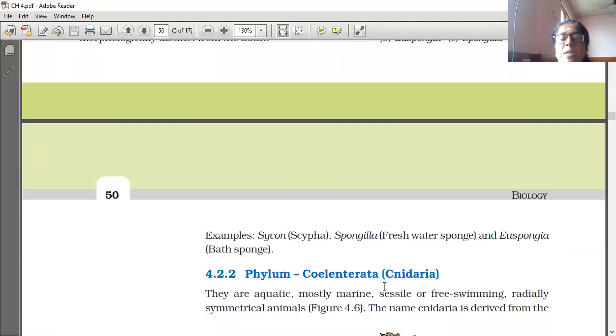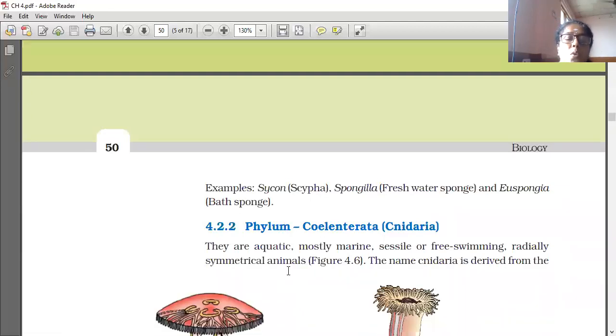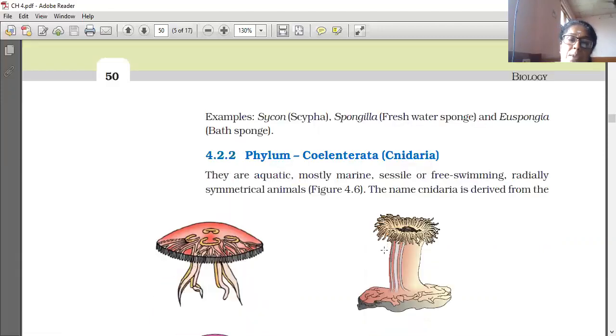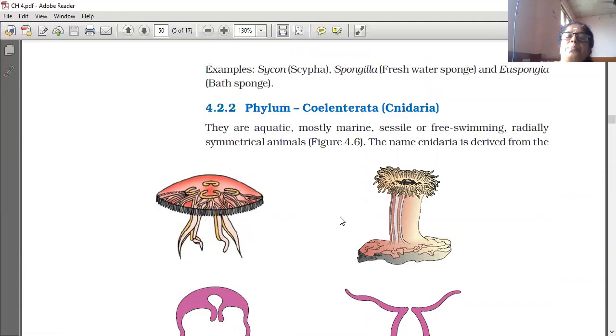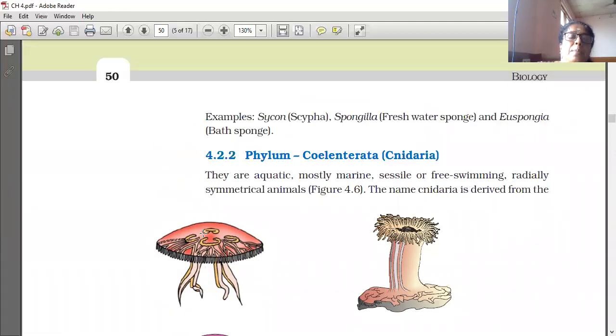The next one is phylum Coelenterata. They are aquatic, mostly marine. Most organisms live in seawater, and are sessile or free swimming. Sessile means fixed at one place. They are radially symmetrical animals; we can cut them through any radius.